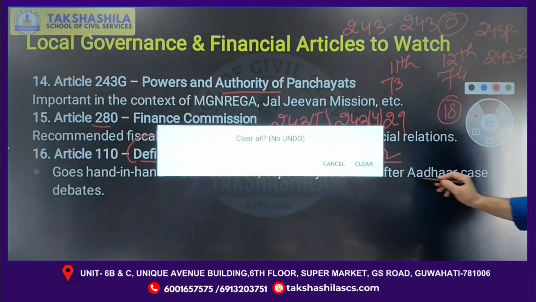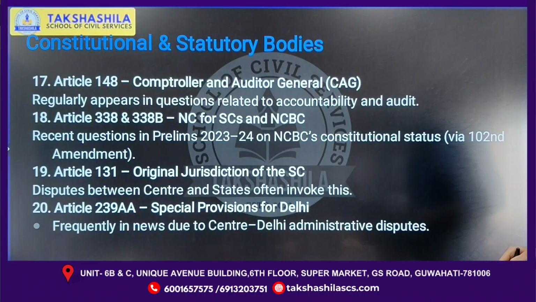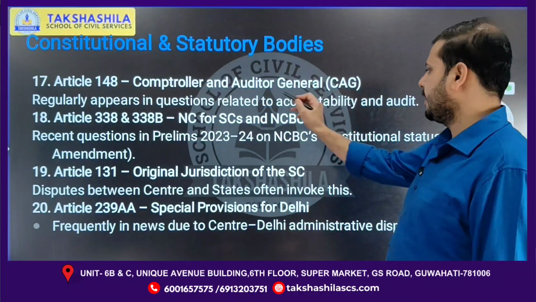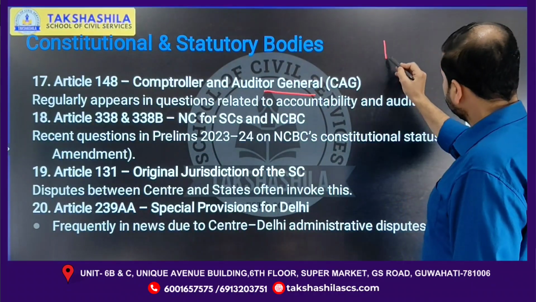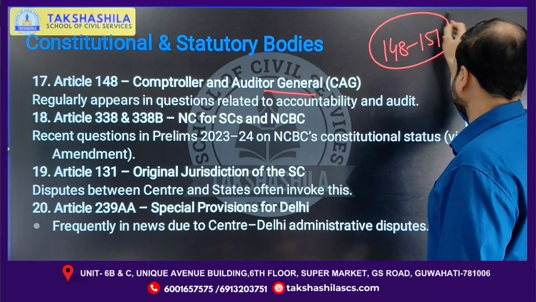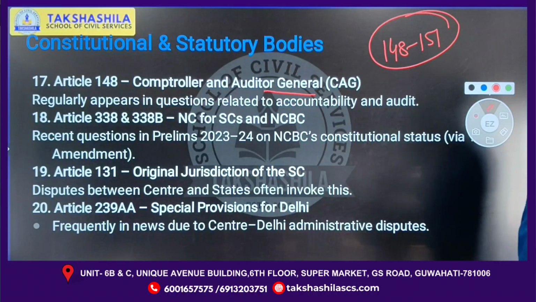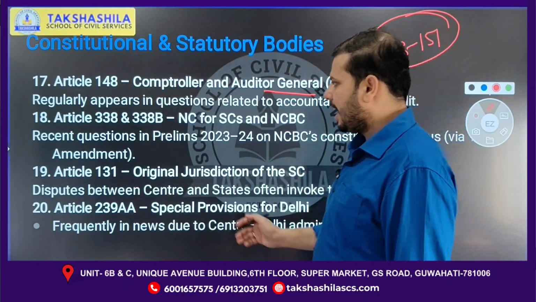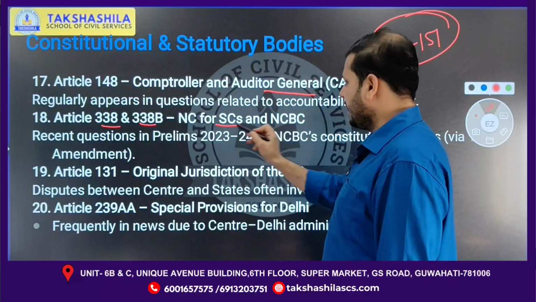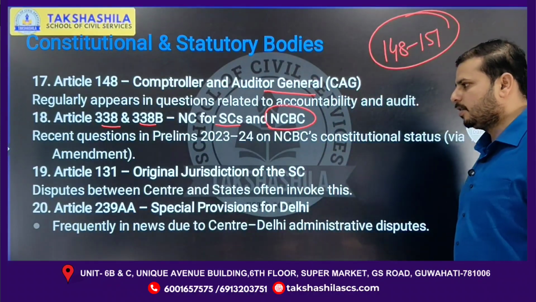So now let's move ahead and see the important articles. You can see here Article 148, that is related to the Comptroller and Auditor General of India. Article 148 to 151, please keep in mind, that is related to the Comptroller and Auditor General of India. Then after that, Article 338 and 338B. Article 338 is for the National Commission for Scheduled Castes, and 338B is related to the National Commission for Backward Classes.